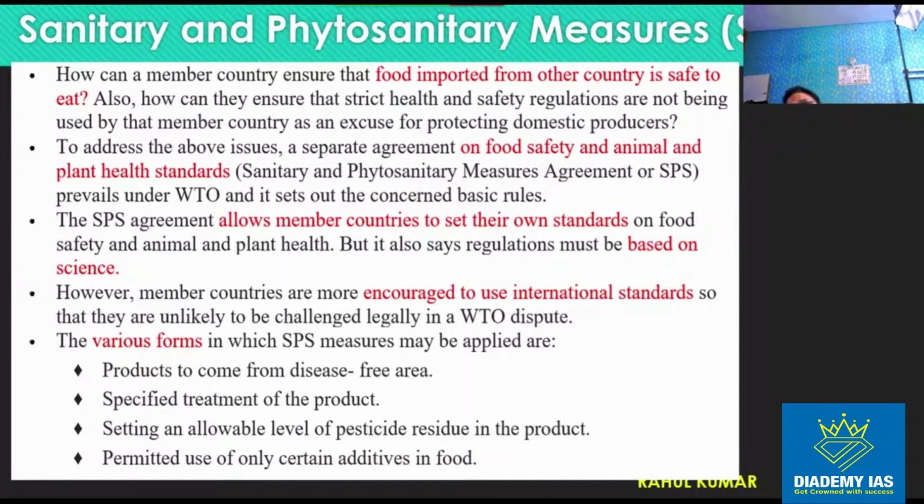So India can put some restriction so that the product is not infected by the coronavirus, right? So to maintain the safety and health of the people, any country can put any obligation, any standard before the import. So such kind of restrictions are called sanitary and phytosanitary measures, right?